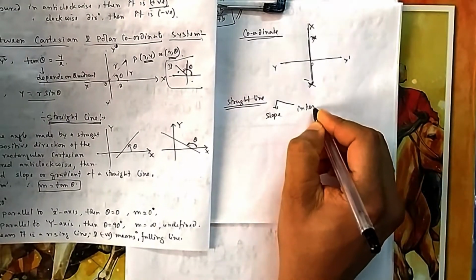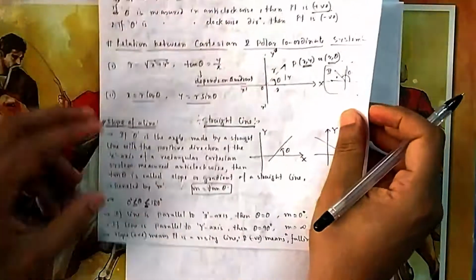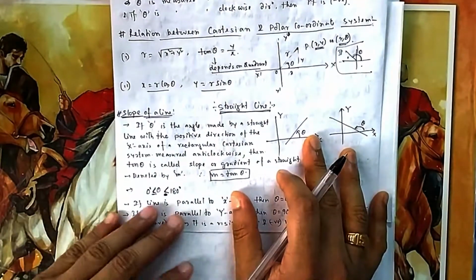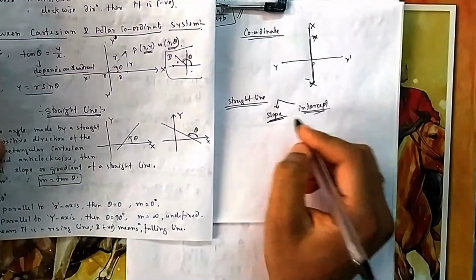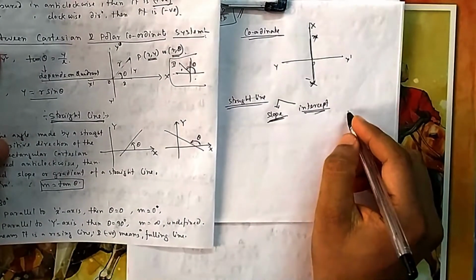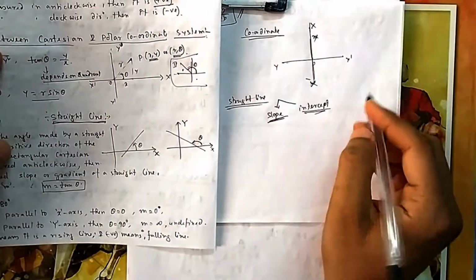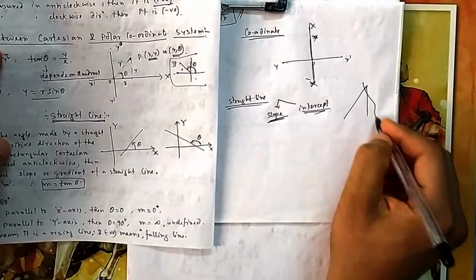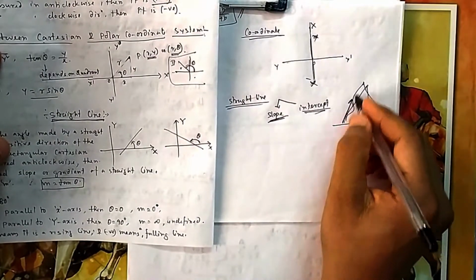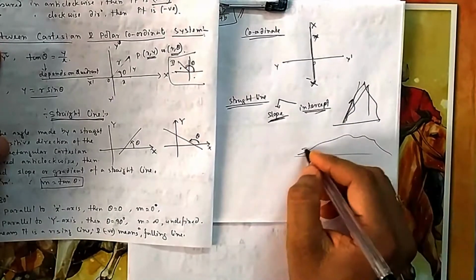Before proceeding to straight lines, let us understand what we mean by the slope of a line and what we mean by the intercept of a straight line. That is a very important characteristic of a straight line. You already use the meaning of slope in your daily life. If the slope is very high, it is very tough to climb the staircase. The hill is very slopey. Suppose this is a hill, and if it is very slopey, the slope is very high, it is very sharp, you cannot climb it easily. And if it's a flat surface, then you can easily climb it.